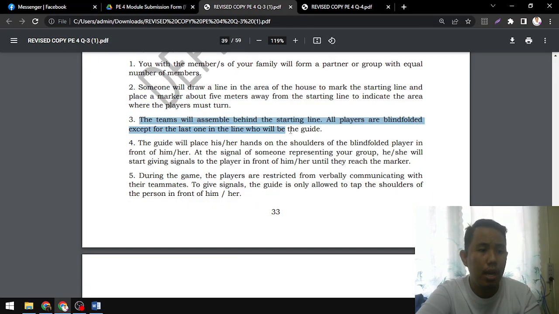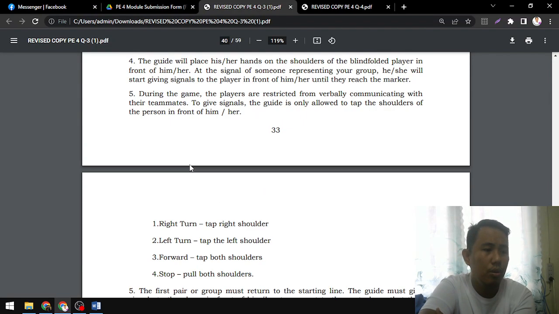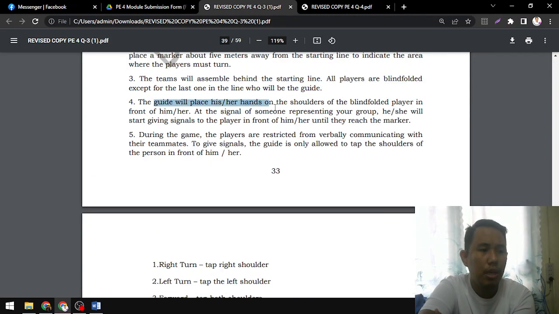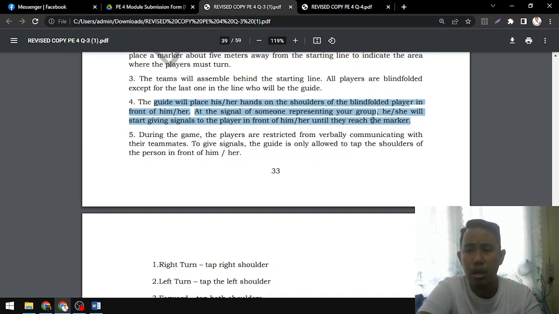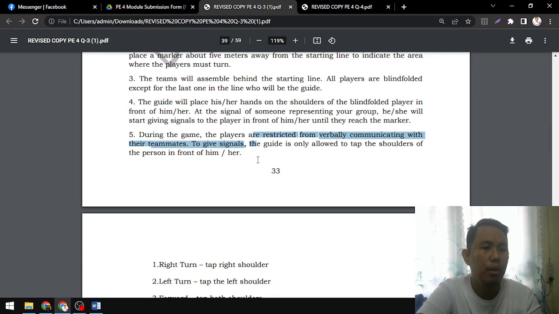Okay, the team will assemble behind the starting line. All players are blindfolded, except for the last one in the line, who will be the guide. So it could be someone who's going to guide you. The guide will place her hands on the shoulders of the blindfolded player in front of him or her. At the signal of someone representing your group, she will start giving signals to the player in front of him. So she gives the instruction, something like that. Okay, during the game, the players are instructed to refrain from verbally communicating with their teammates. To give signals, the guide is only allowed to tap the shoulders of the person in front of him or her. Okay.